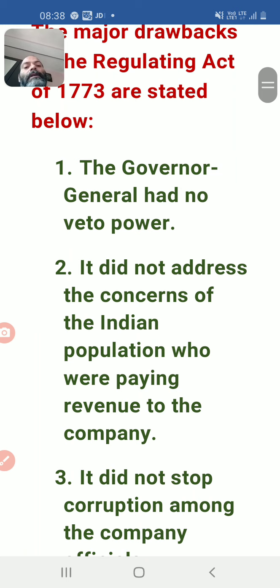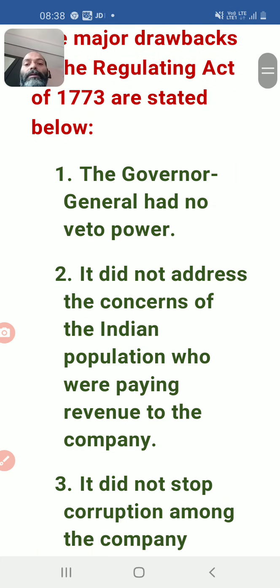First we are going to talk on this topic: the Governor General had no veto power. You can see the council was made up of 4 additional members, with the Governor General included. The total number of council members was 5. Here you can see Philip Francis made a group with Clavering and Monson, always creating problems for Warren Hastings, the Governor General. Already I told the story. It was actually a paradoxical situation here. So now move to the next point.